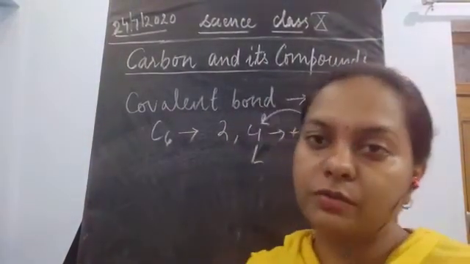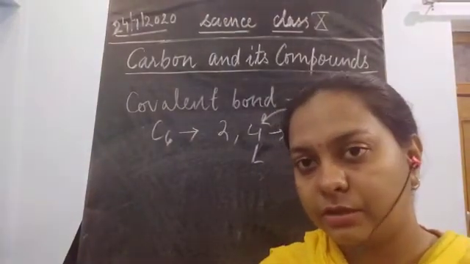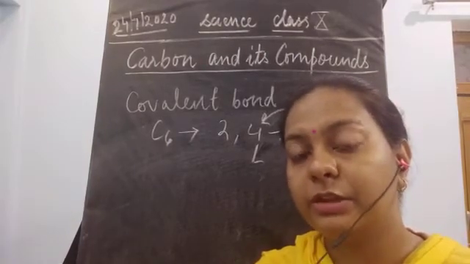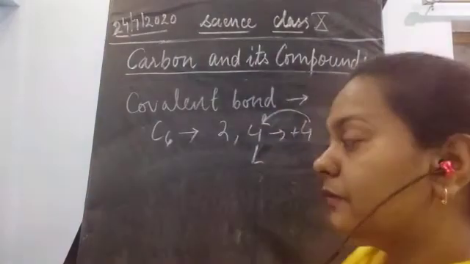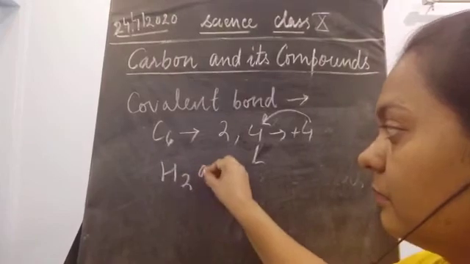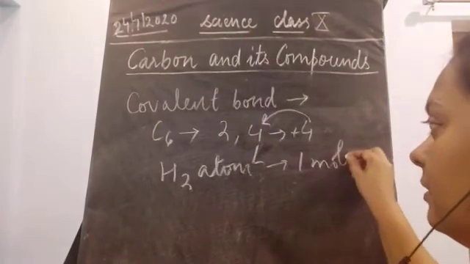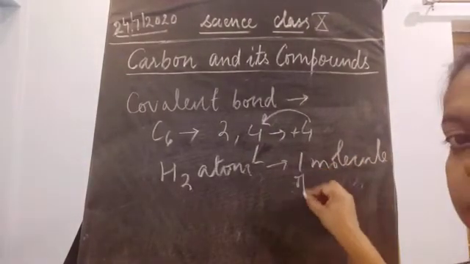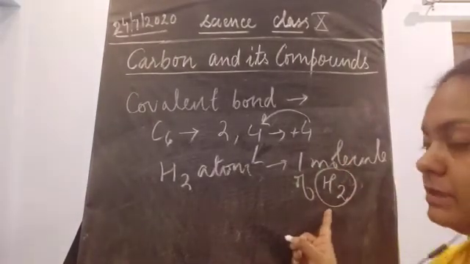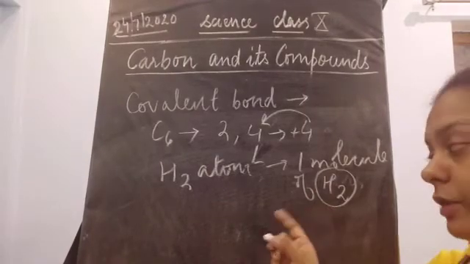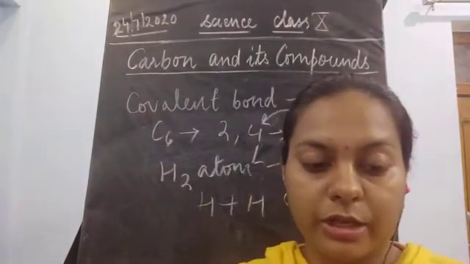Now, if molecules are to be formed, at least 2 atoms should be there to combine to form a molecule. If we take the hydrogen atom, how many atoms are required to form one molecule of hydrogen? It requires 2 H, so the formula becomes H2. It requires H plus H atoms to form one molecule of hydrogen.